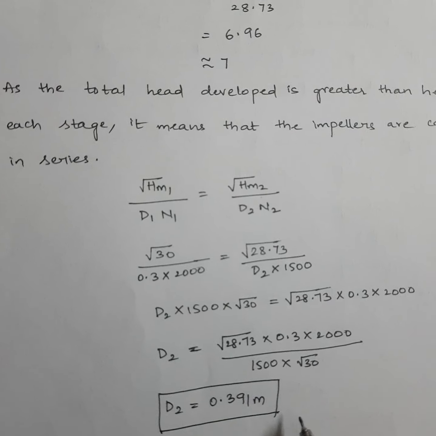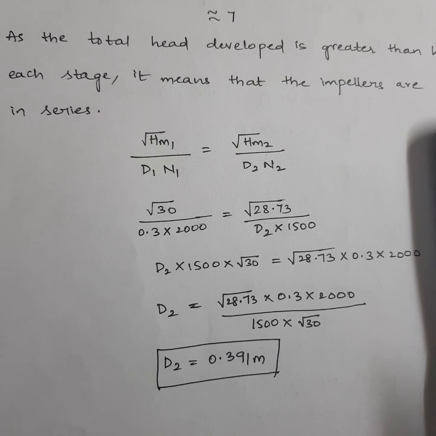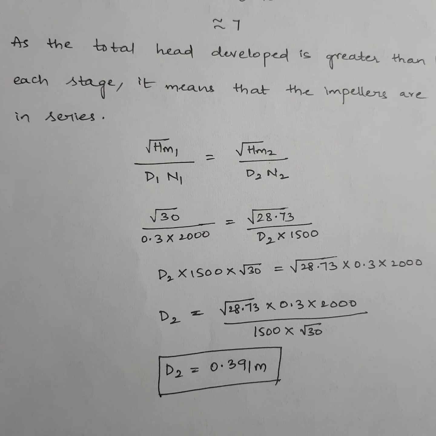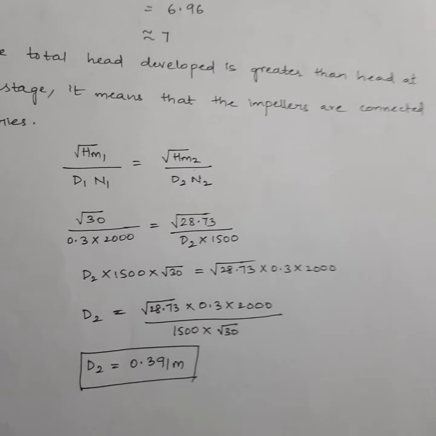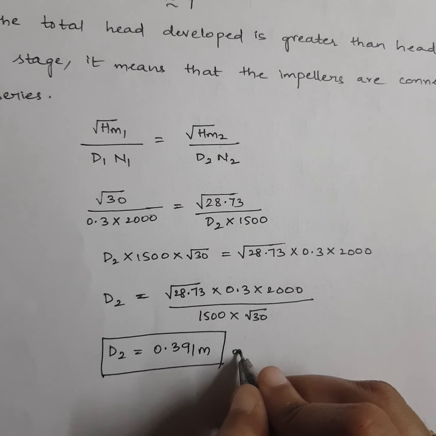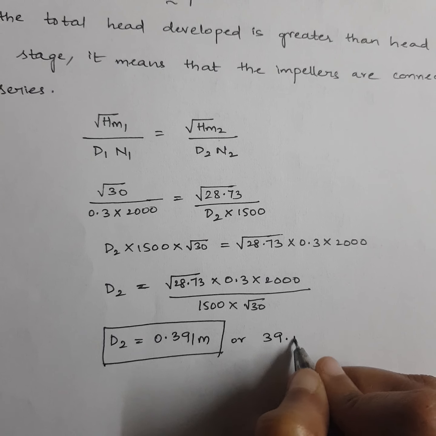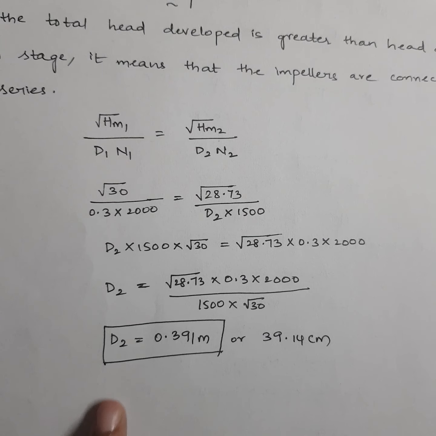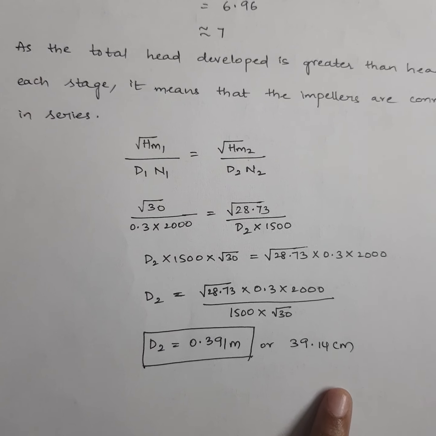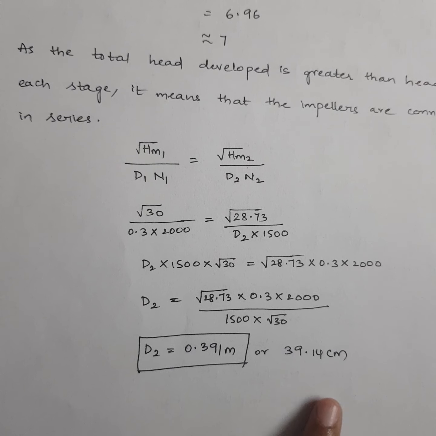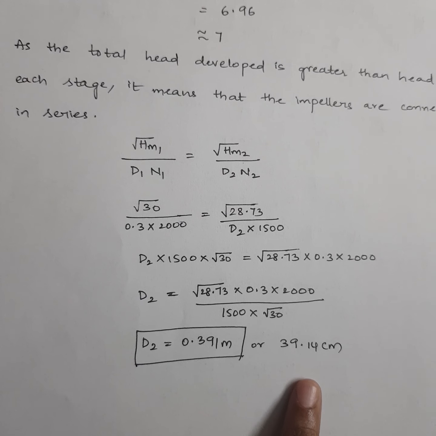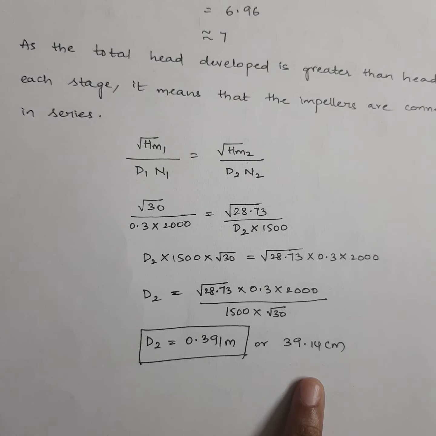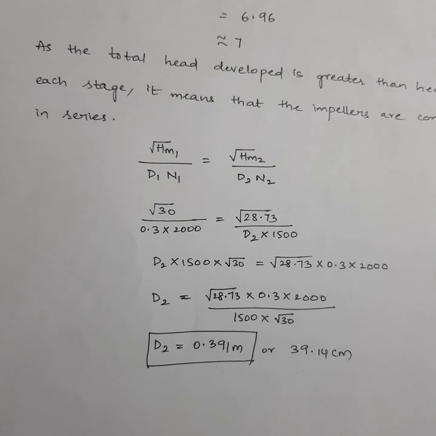Okay, so how do you convert meters into centimeters? Just multiply it with 100. So just you put into 100, it will be 39.14 centimeters. So even like this you can write. You can stop till here, or else you can just continue. Why? Because generally d1 is given in centimeters, right? So d2 also will be in centimeters. So like this our problem will be solved.